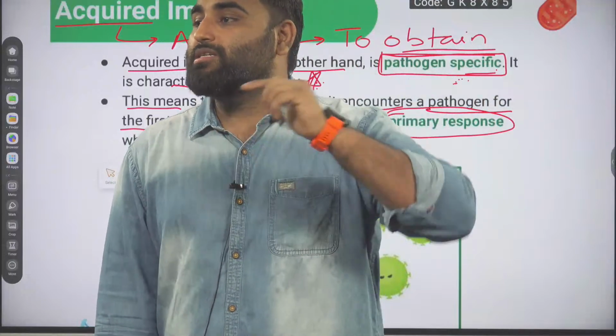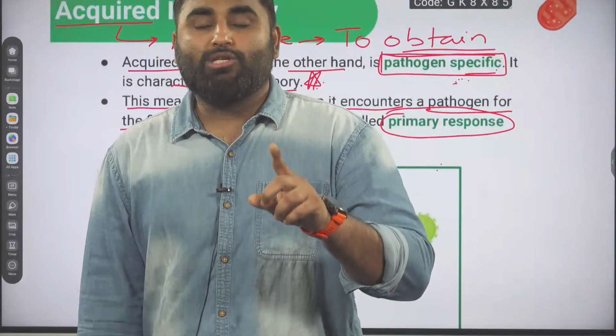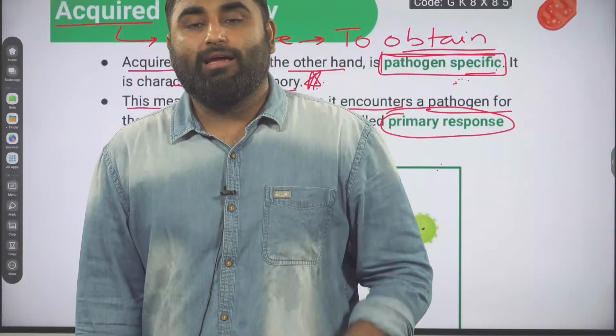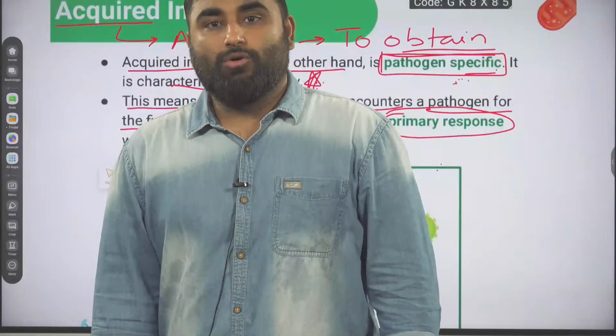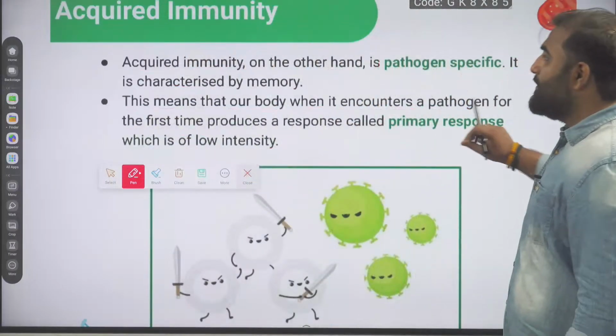Same is your immune system. The first immune response will be of very low intensity, but you will generate a memory. The second immune response will be very fast. So, are we clear with this, guys? Now we will move ahead with the topic.